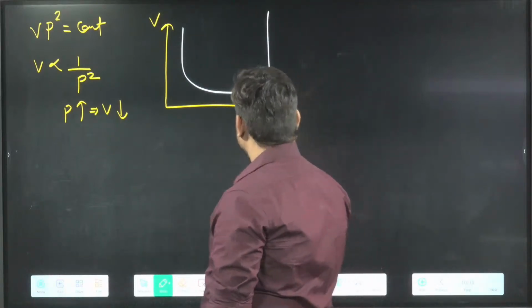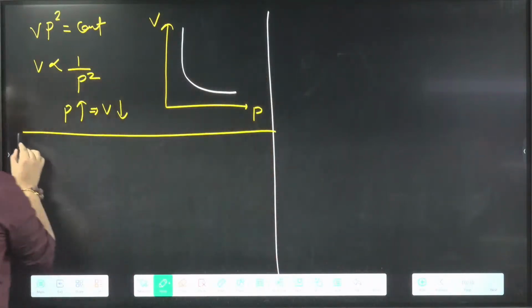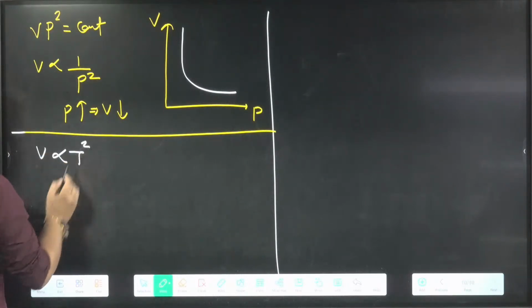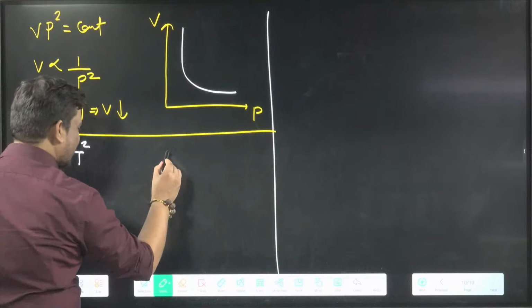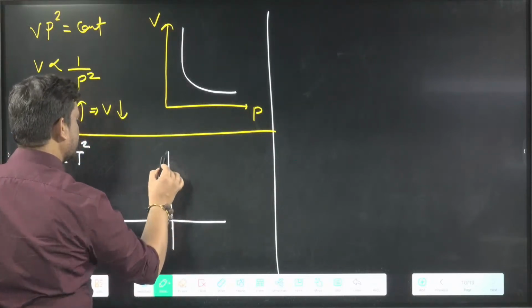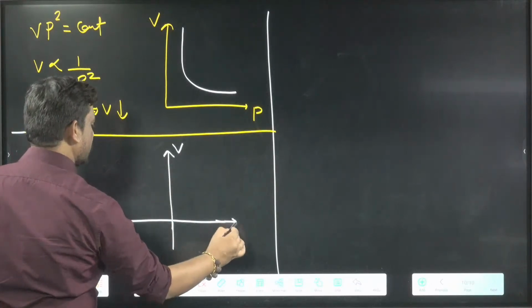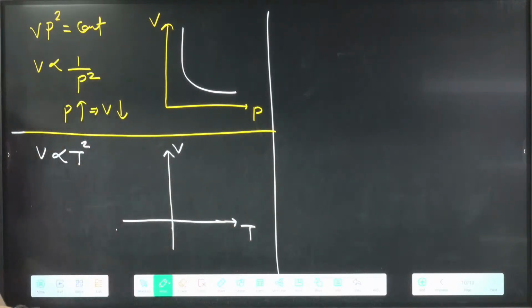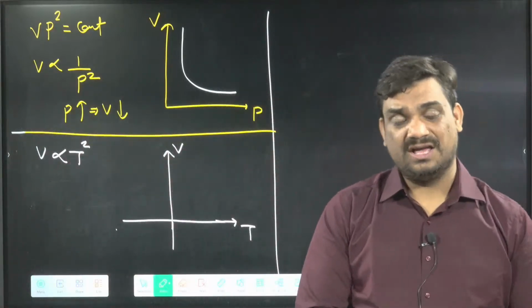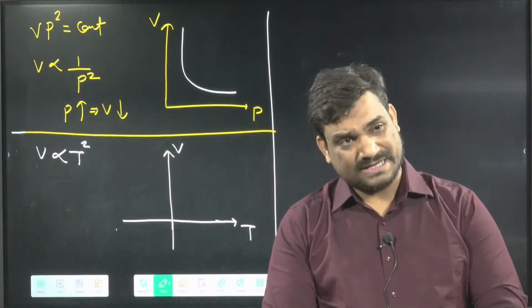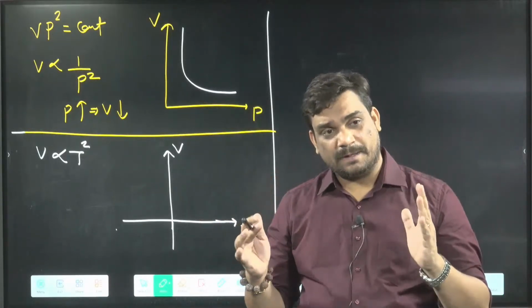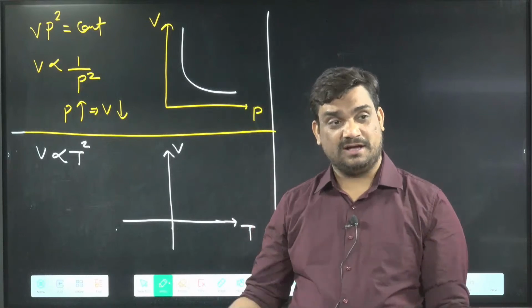Second graph I am asking here in this one, that is basically your V proportional to T square. And if V proportional to T square, then what is the graph between volume and temperature? So we can say graph between volume and temperature, here volume and here temperature. If you remember, I have told and you have seen in the graph also that whenever y square proportional to x or x proportional to y square is there, then it will be the parabola.